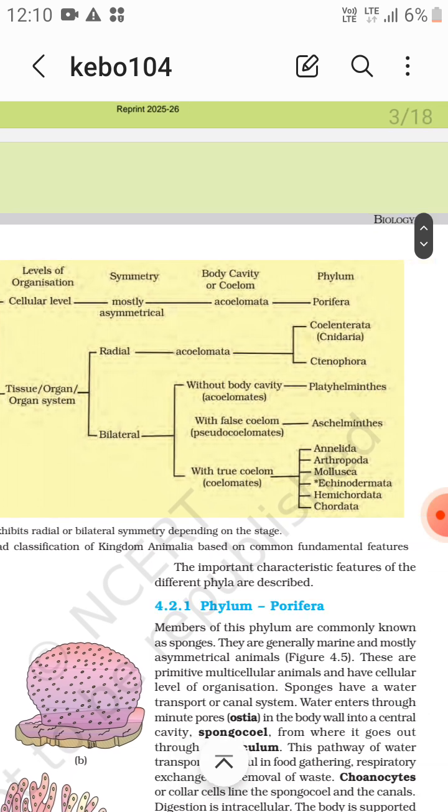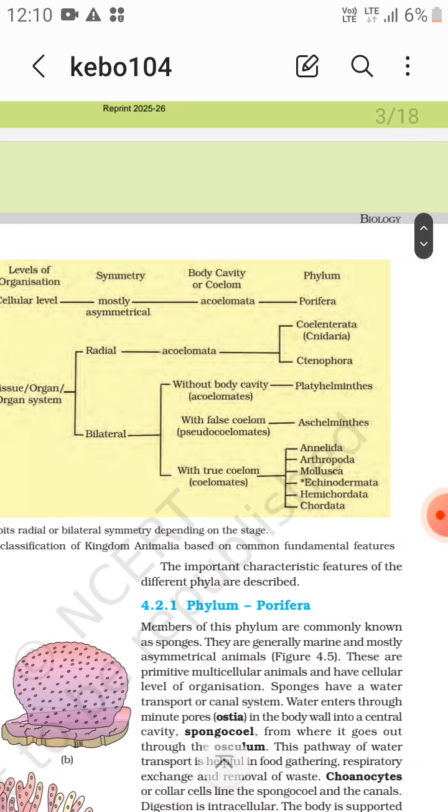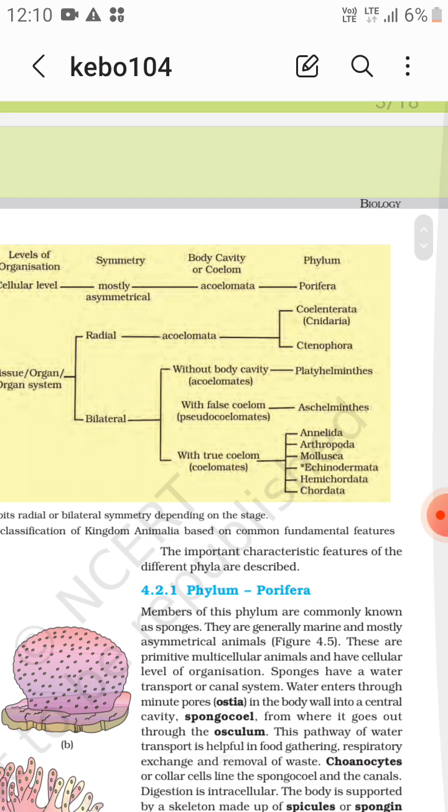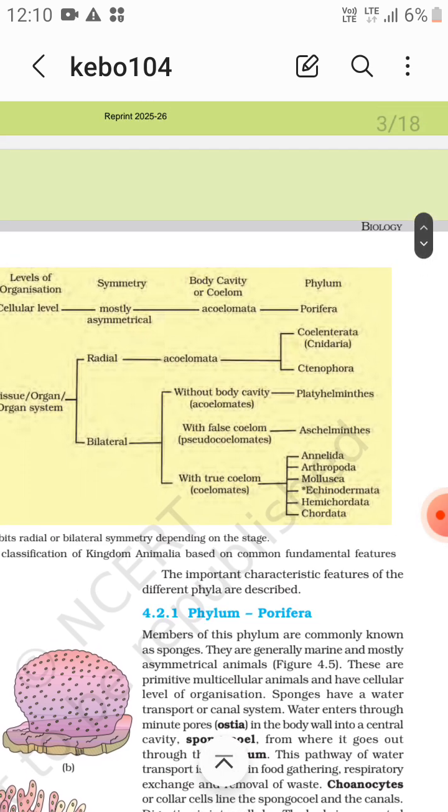Body cavity or coelom: Ctenophora and Platyhelminthes are acoelomate. Acoelomate means no body cavity lined by mesoderm. Then phylum Porifera.